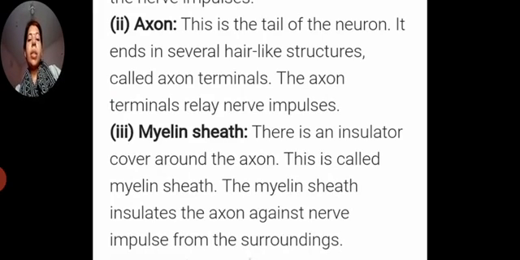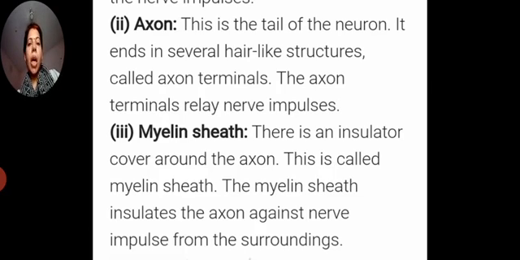So the next part is the axon. This is the tail of the neuron. It is a long fiber-like cytoplasmic process, and basically it carries impulses away from the cell body and passes them to the nerve ending. It ends in several hair-like structures that we call axon terminals, and the axon terminals relay nerve impulses.